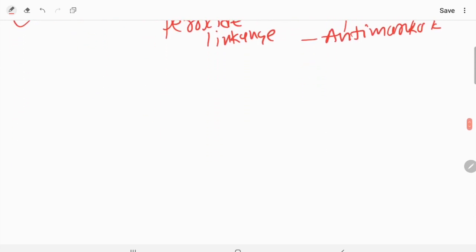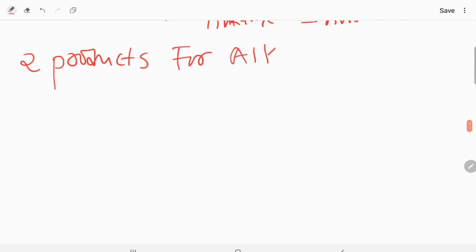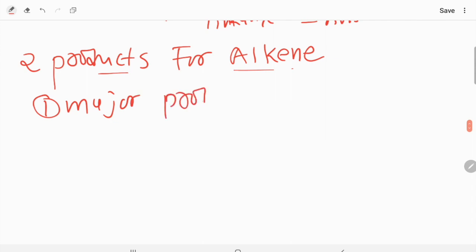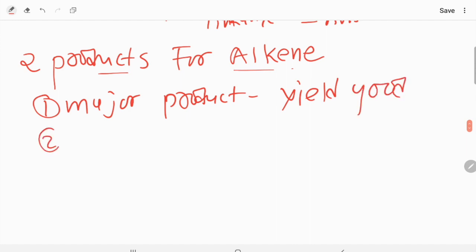Now one more thing is that when you get two products for an alkene, in that case what you have to remember, one is a major product which yields good, and one is a minor product, which yields low.